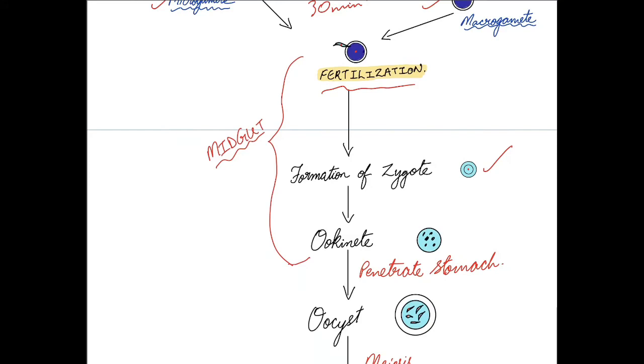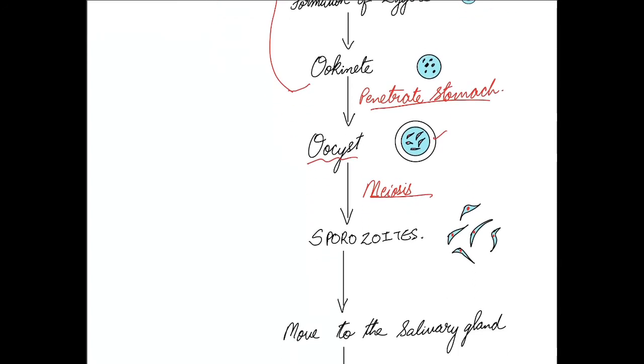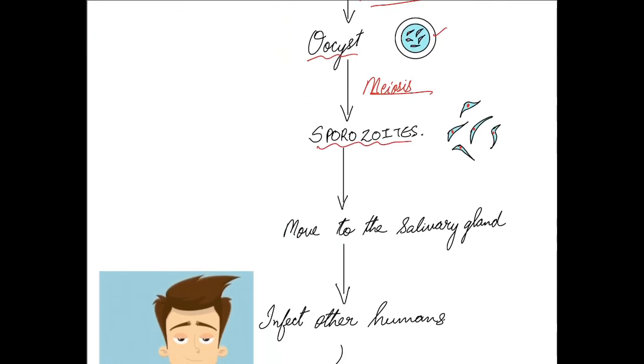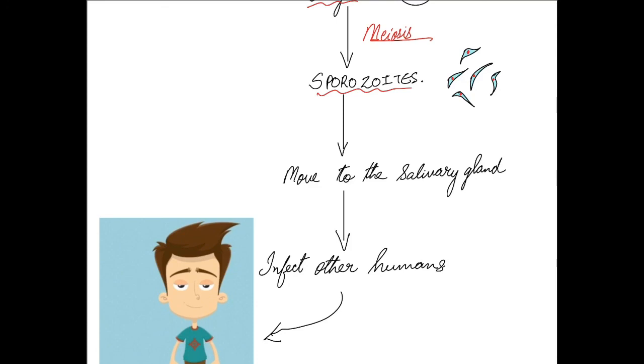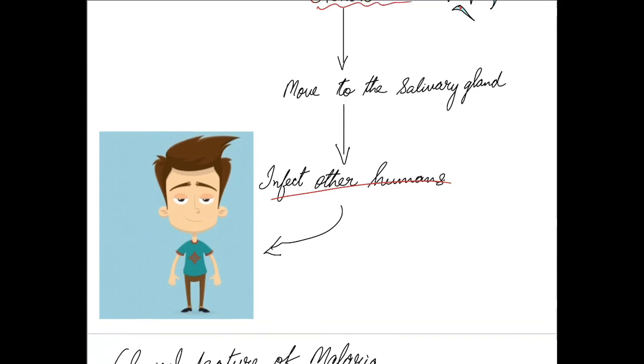Once the ookinete is formed, it penetrates the stomach wall and forms the oocyst, that is an ookinete surrounded by a membrane. This oocyst undergoes meiosis to form sporozoites. These sporozoites now migrate to the salivary gland of the mosquito, and once the mosquito bites another human being, it infects that human, hence starting the cycle all over again.